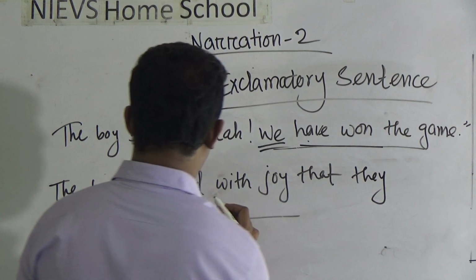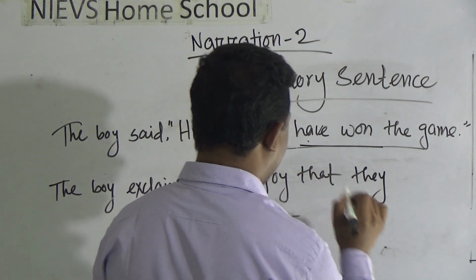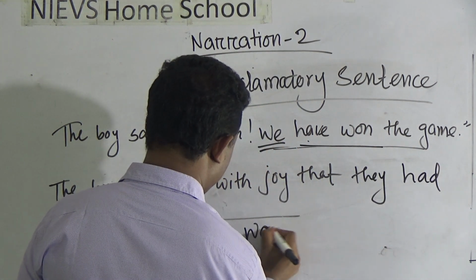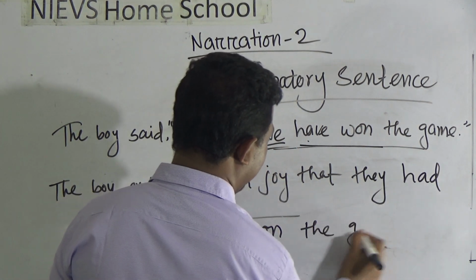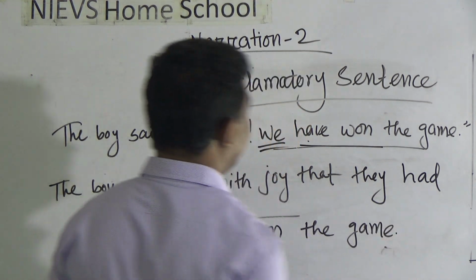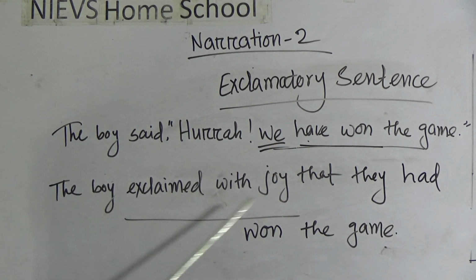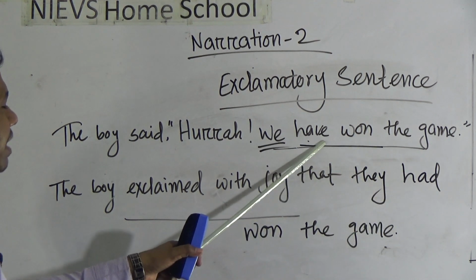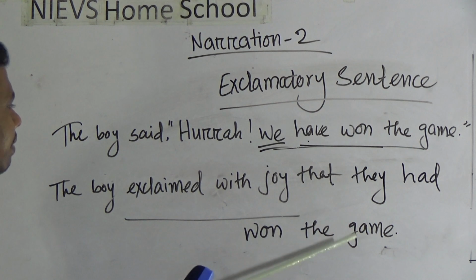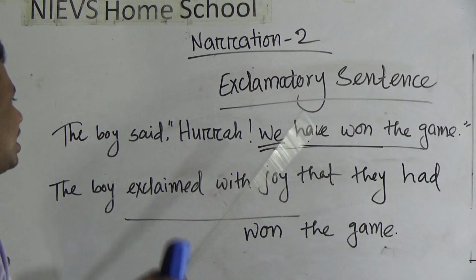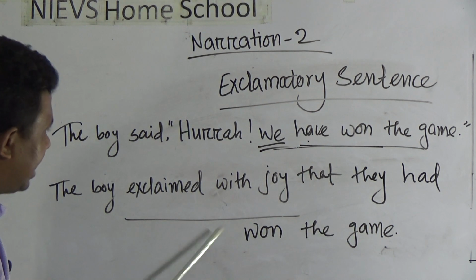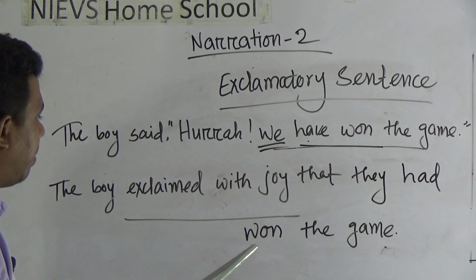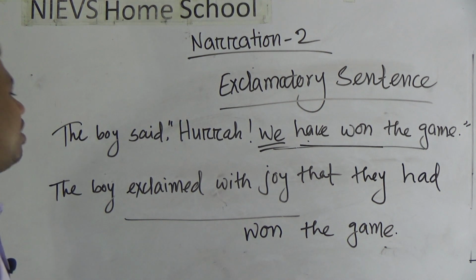Okay. The boy exclaimed with joy that they had won the game. This is so simple. The boy exclaimed with joy that they had won the game. They had, because it's in the present perfect tense and it would be converted into past perfect tense, and the past perfect tense structure is subject, then had, then the past participle form of the verb, then object.